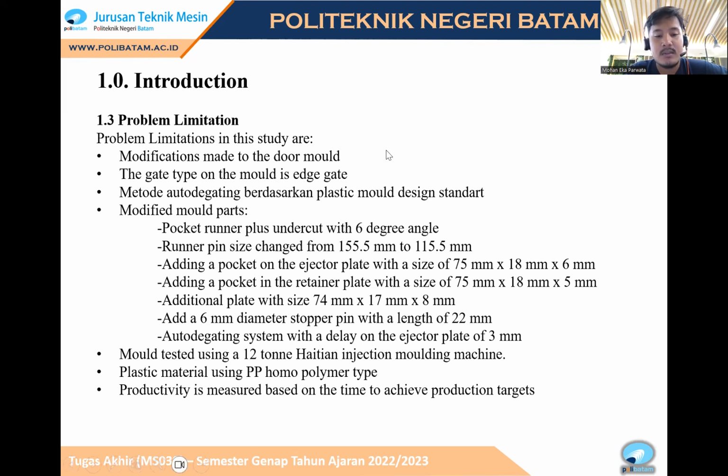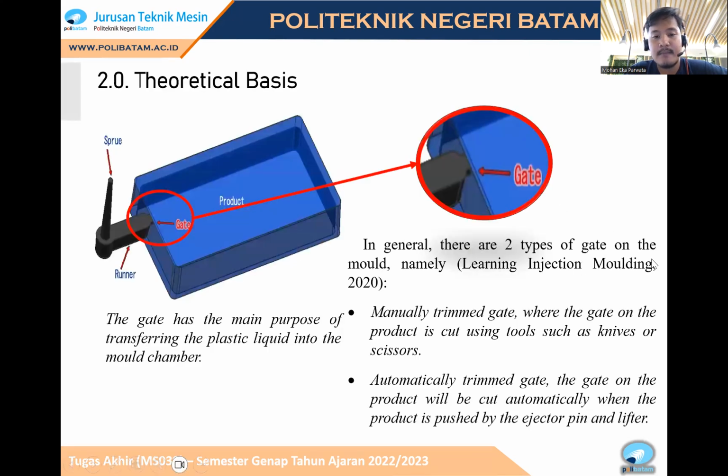Mold testing using a 12-ton high-temp injection molding machine. Plastic material using PP homopolymer type. Productivity is measured based on the time to achieve production target.